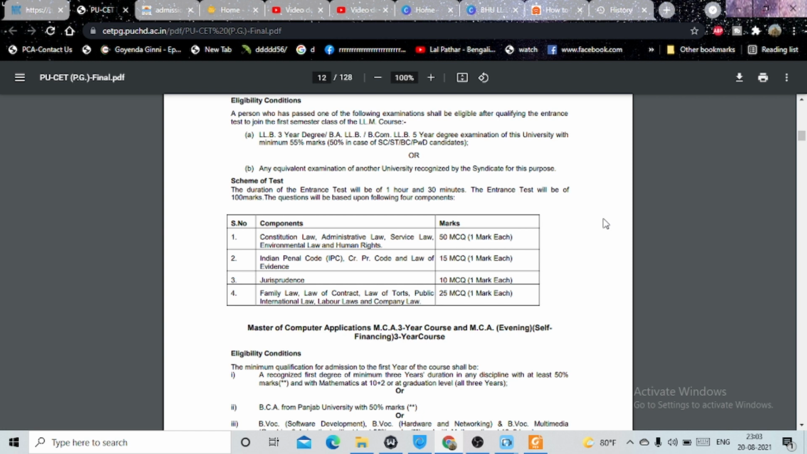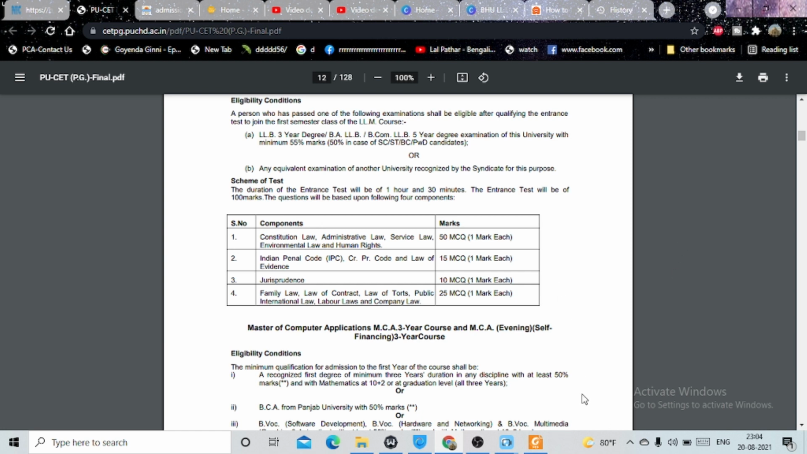So this is the first component, and there will be a total number of 50 MCQs and each shall carry 1 mark. Indian Penal Code, CRPC, law of evidence, 15 questions will be there from these components of 1 mark each. Jurisprudence, 10 questions will be there, 1 mark each, and family law, law of contract, law of torts, public international law, labor laws and company law. So there will be a total number of 25 MCQs, 1 mark each. So they have already given the components or say the marks distribution of each subject.